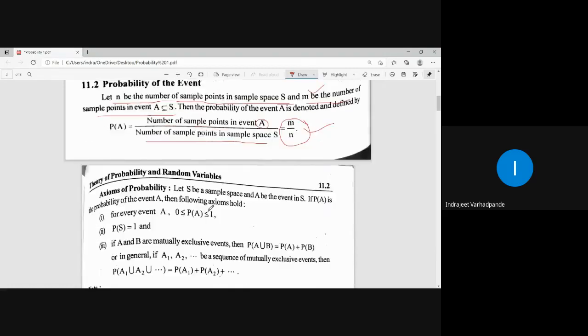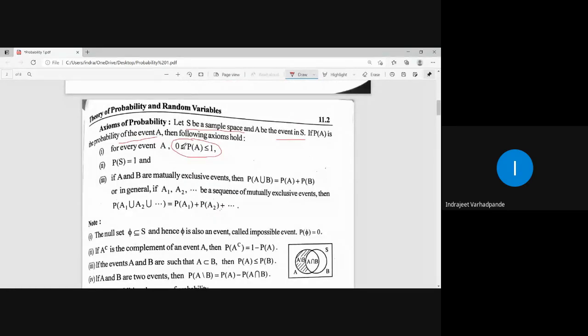So what are the axioms for probability? Probability will always lie between 0 and 1. The very first axiom is: let S be the sample space and A be any event of the sample space S, and if P of A denotes the probability of event A, then probability of A will always be less than or equal to 1 and greater than or equal to 0.